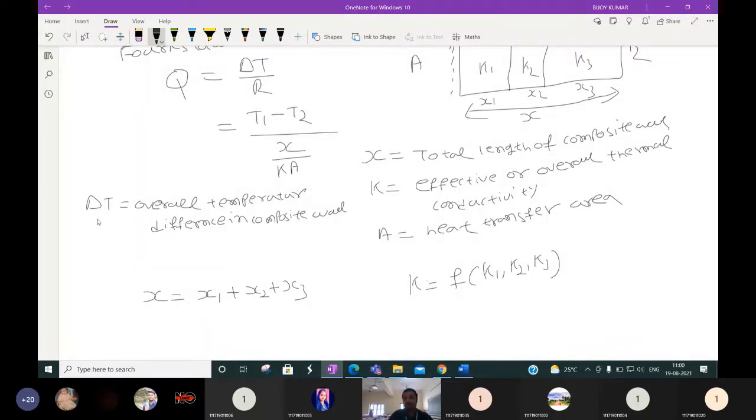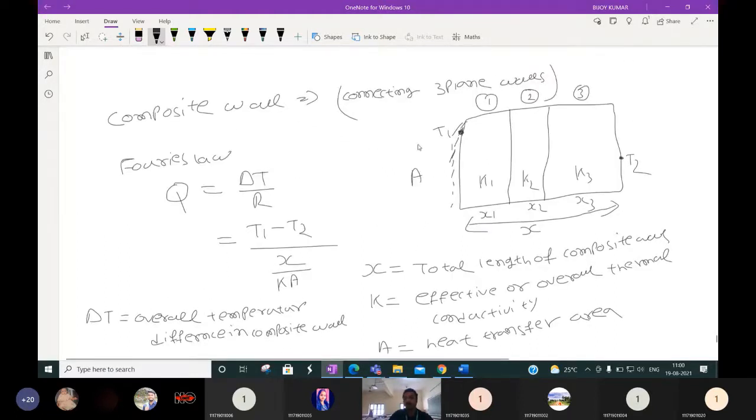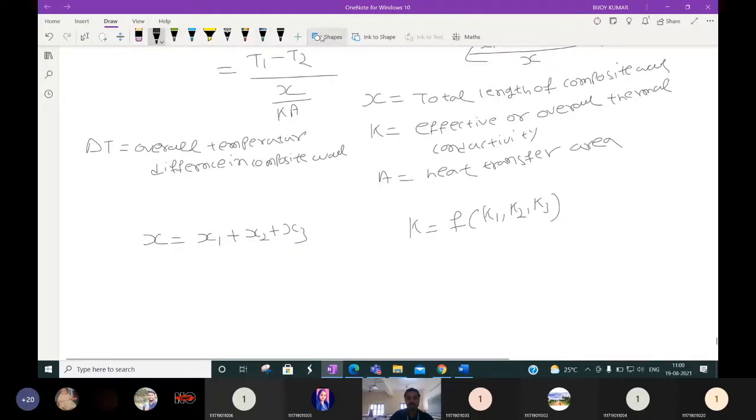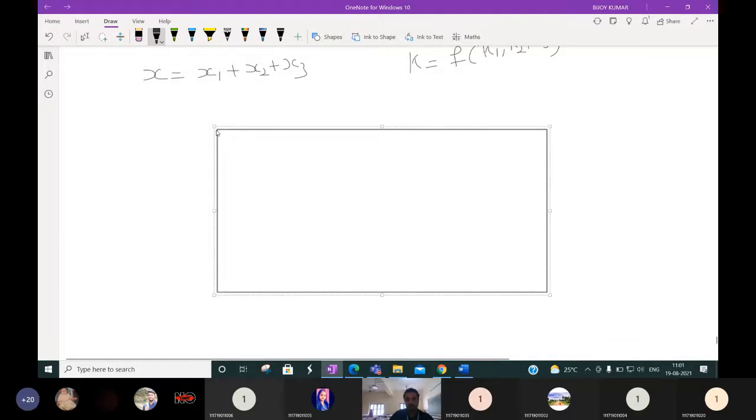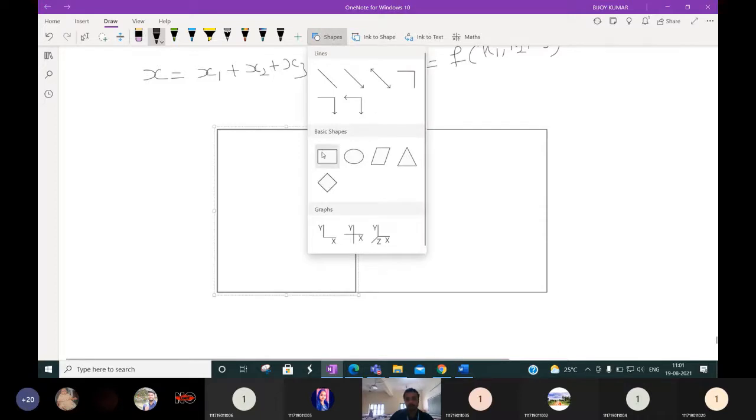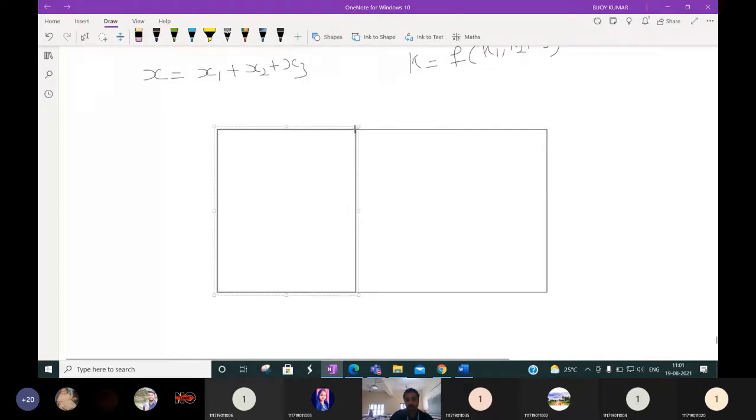Next is the overall temperature difference. Okay, let me draw once again. Suppose these are the three walls, wall 1, wall 2, wall 3.